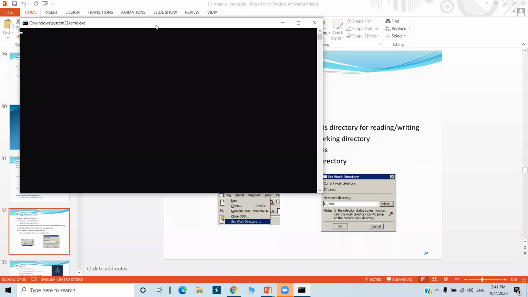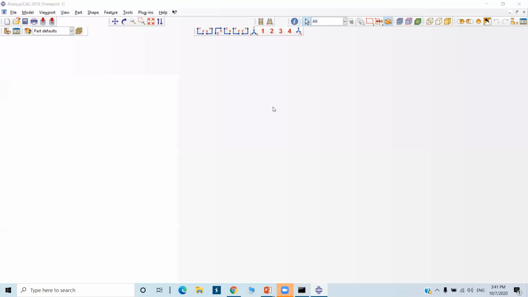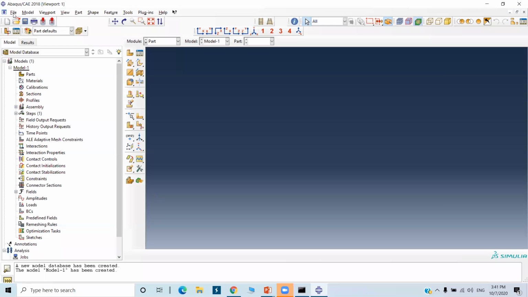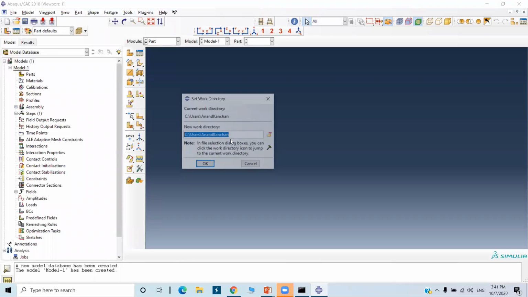First there will be a black window. When you open it, the default working directory is just this one. It may be a temporary directory, so you have to change this directory.